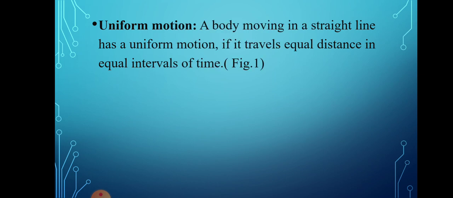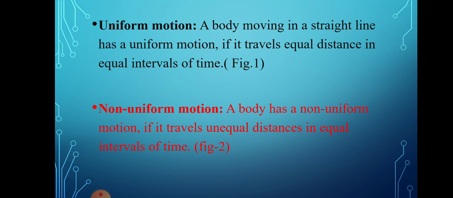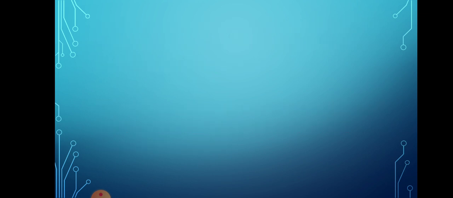This is the definition of uniform motion: a body moving in a straight line has a uniform motion if it travels equal distance in equal intervals of time. And non-uniform motion is when a body travels unequal distance in equal intervals of time; then it is called non-uniform motion.